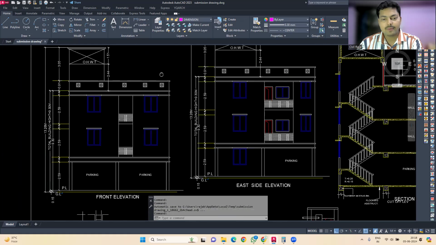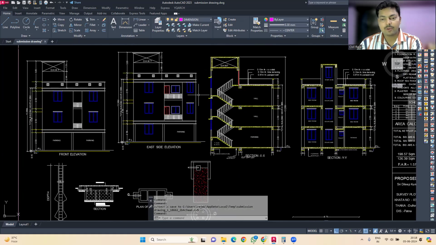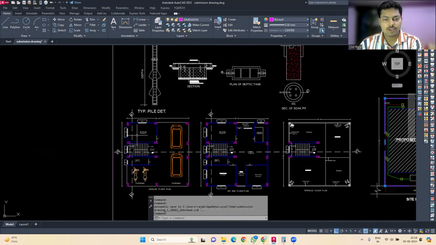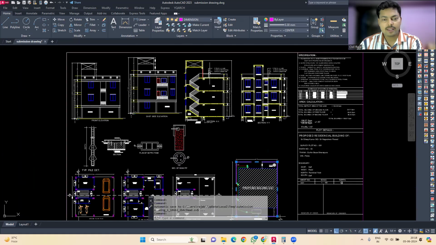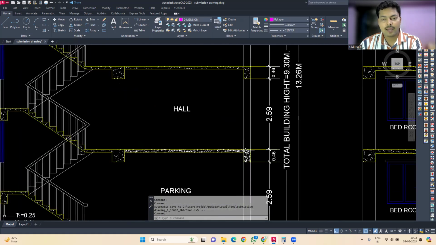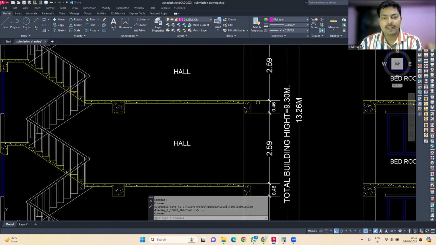Now you can see we have this side elevation over here, and then I told you that we have to cut a section. Okay, so over here we have cut an XX section. So you can see we have this staircase clearly mentioned over here. In this one we have to show the thickness of the beam, or you can say the depth of the beam over here. Then we also have to mention the particular height at each level.